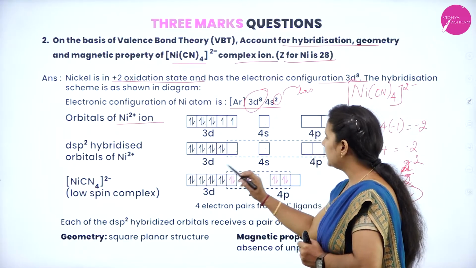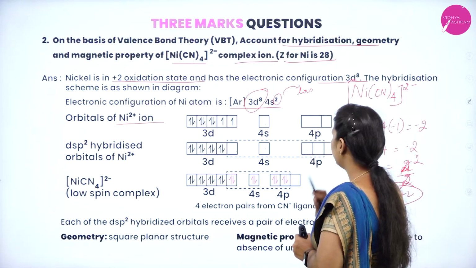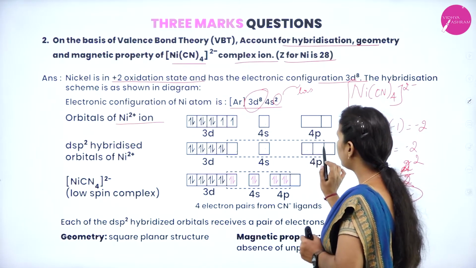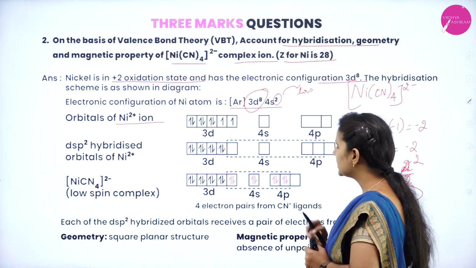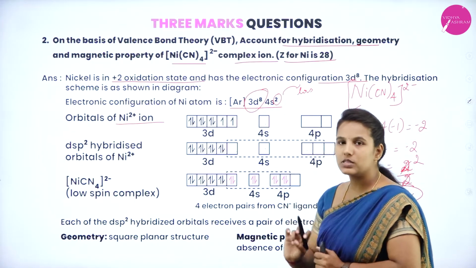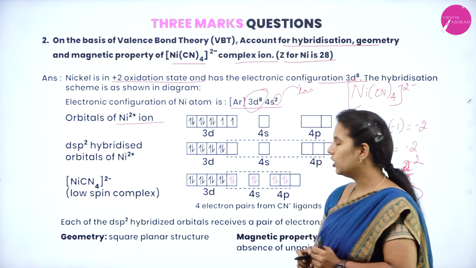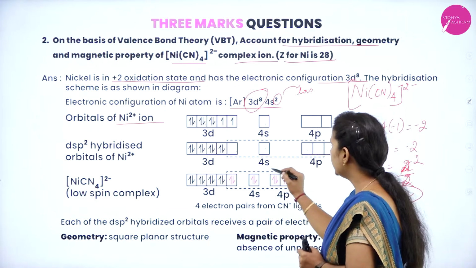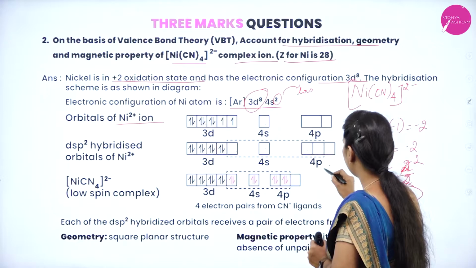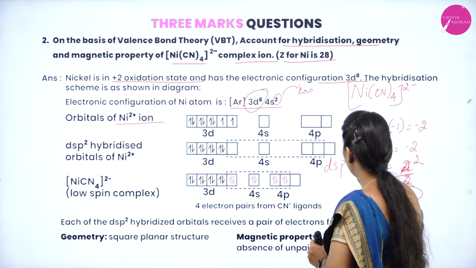So one is from the 3d, one from the 4s and two from the 4p, which will get occupied by the cyanide ligands. Thereby it forms a tetracyanonickelate(II) ion complex. Hence the hybridization will be known as dsp2 hybridization.